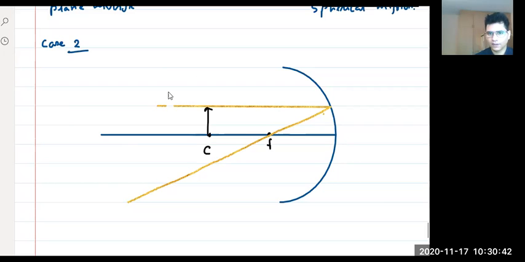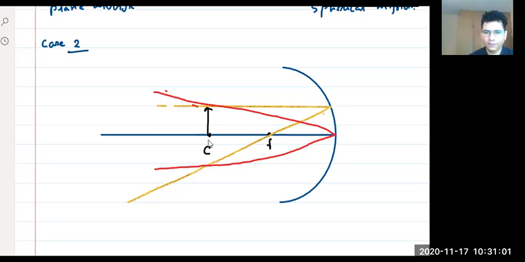I'm horrible at drawing. I'll just try to draw a straight line like this. It will intersect like this, so basically it will be passing through this only.